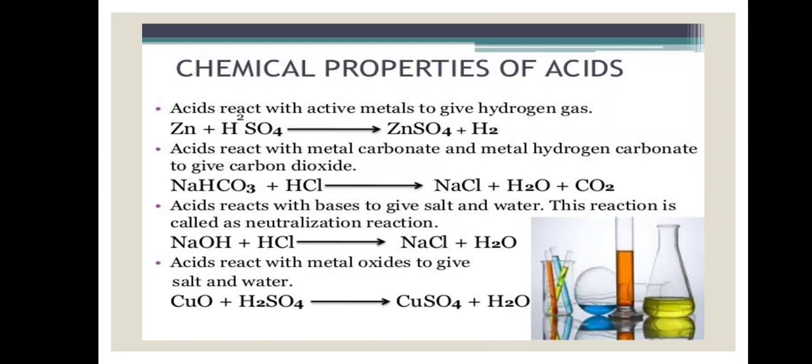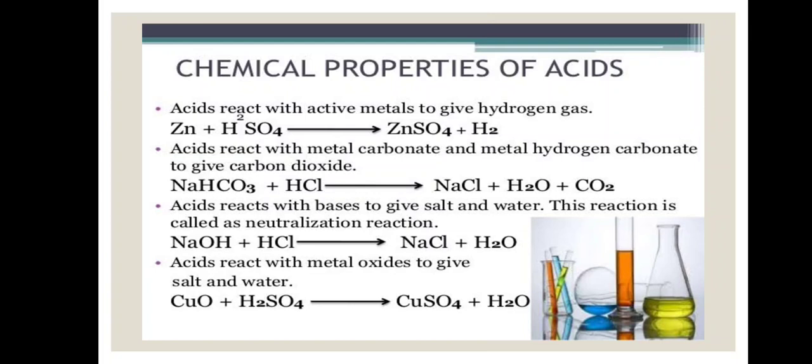Third chemical property of acids is acids react with bases to give salt and water, and this reaction is known as neutralization reaction. For example, sodium hydroxide, which is a base, reacts with hydrochloric acid, which is an acid, and it produces sodium chloride along with water. Sodium chloride is a salt, and this reaction is known as neutralization reaction.